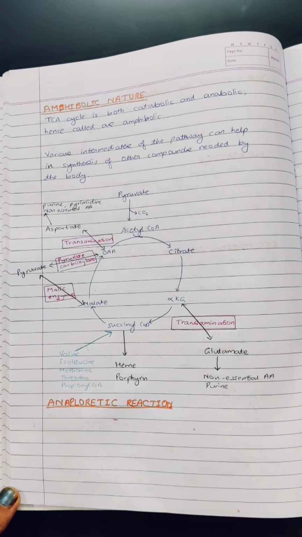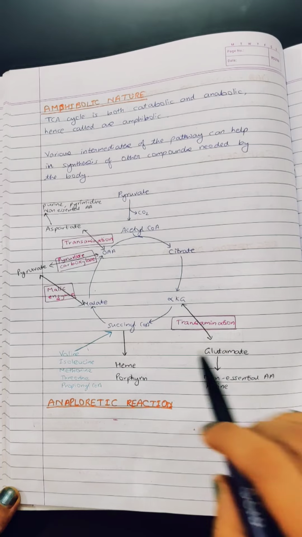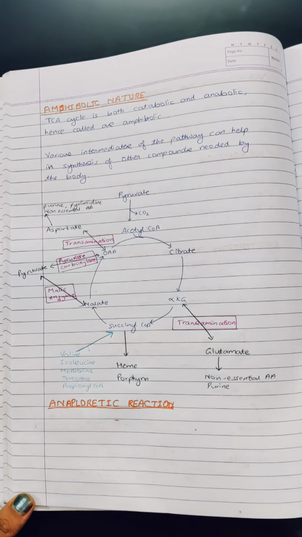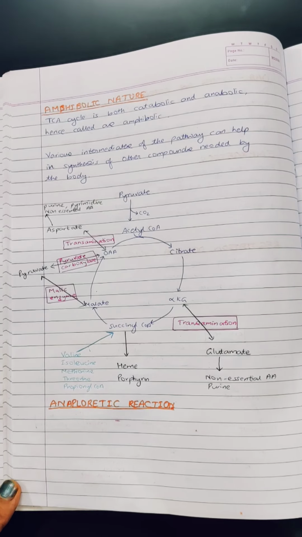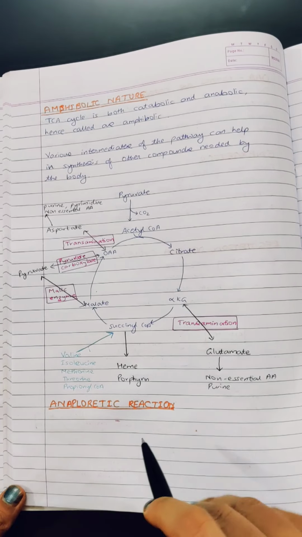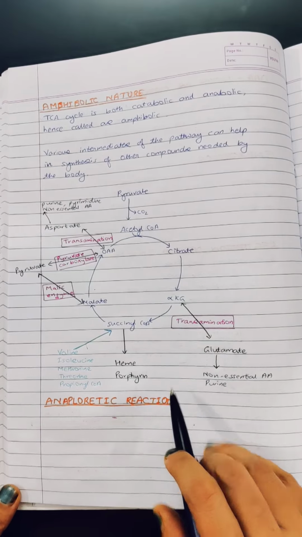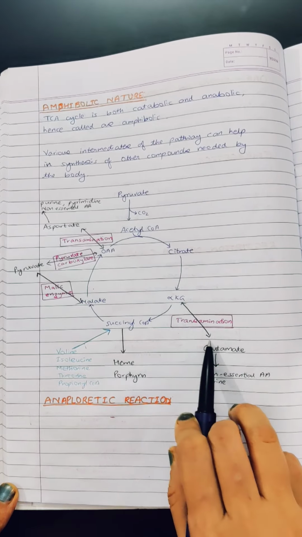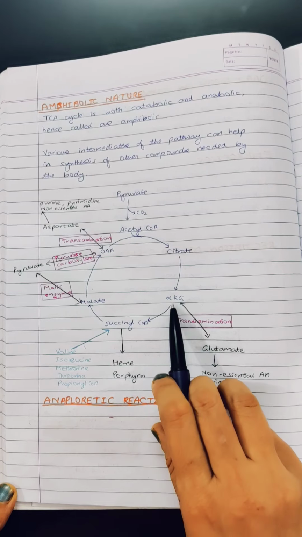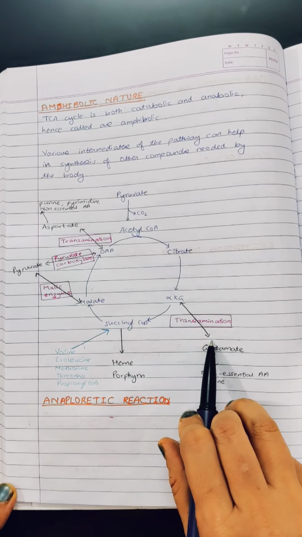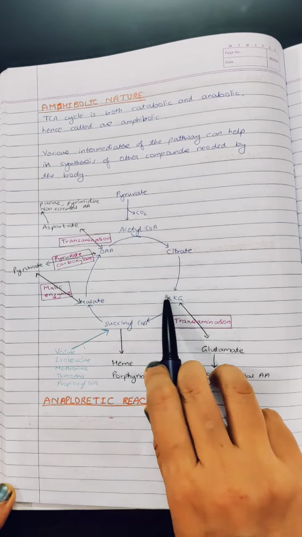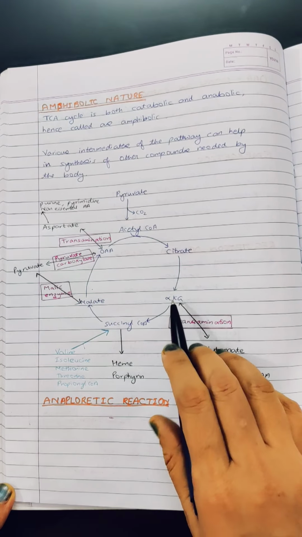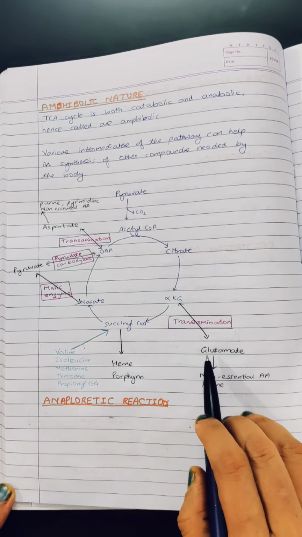So what happens? There are a few other pathways in the body which help to replenish the various intermediates which are involved in other anabolic processes in other parts of the body. These reactions are known as anaplerotic reactions. As we know, alpha ketoglutarate undergoes transamination to form glutamate, but I have drawn it as a reversible reaction here. So if excess alpha ketoglutarate is diverted, at one point what will happen?